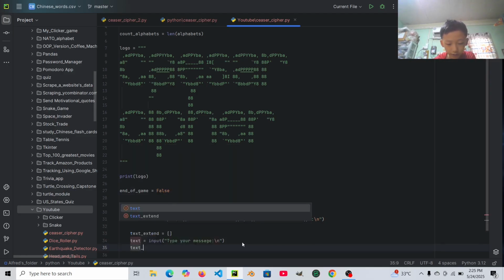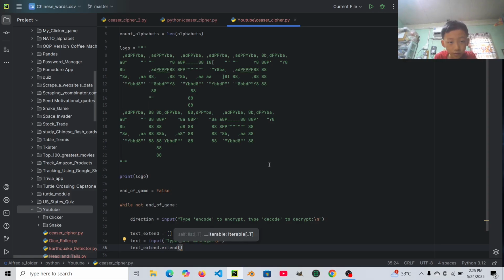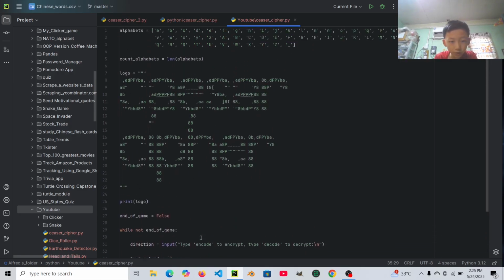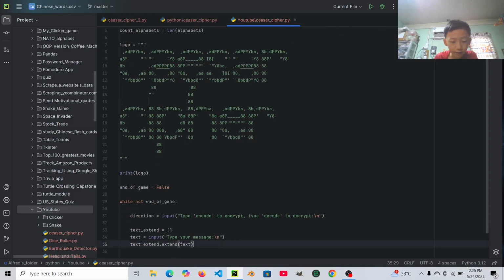Then let's say text extend dot extend. We'll extend the text over here. Don't use append over here. Extend means if it's text over here, it will list like this. If it's append, then it will be like this. So make sure it's not append, it's extend.